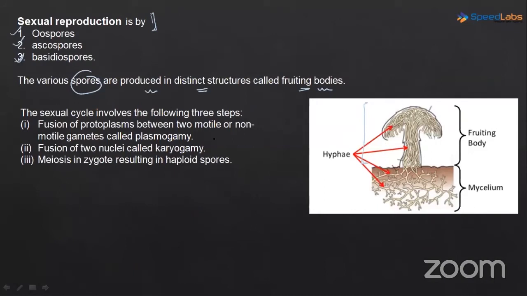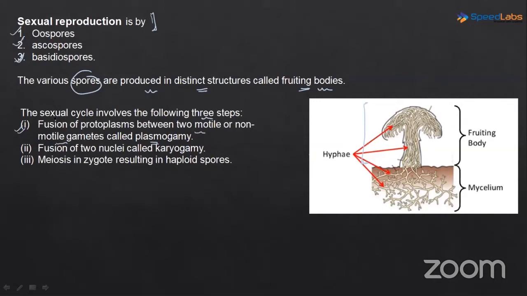Now, moving on to the sexual cycle, it involves 3 steps. First is fusion of protoplasm between two motile or non-motile gametes called as plasmogamy. So first, what is happening? Plasmogamy is happening. Now here, see, the statement is saying that the two gametes, they can either be motile or non-motile. Flagella may be there or may not be there.